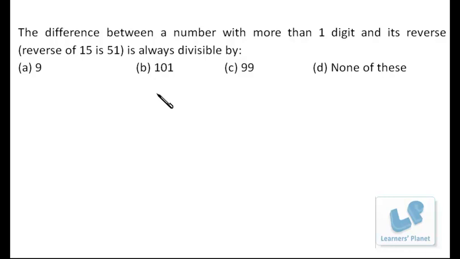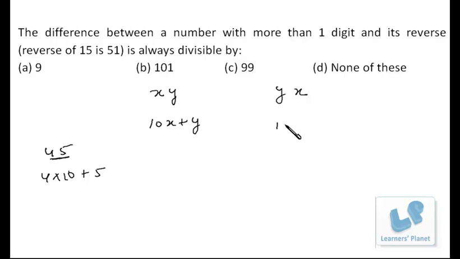See, any two-digit number, suppose it is in the format of xy, can be written as 10x plus y if we present it as a number. Say, suppose I take 45, so it will be 4 into 10 plus 5. Similarly, it can be written as 10x plus y. If we reverse the digits, that is yx, it will be written as 10y plus x, as over here it's 5 into 10 plus 4.